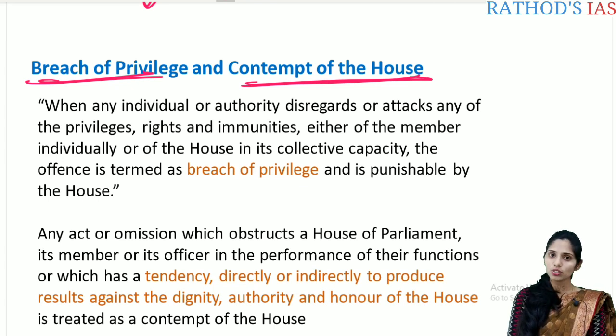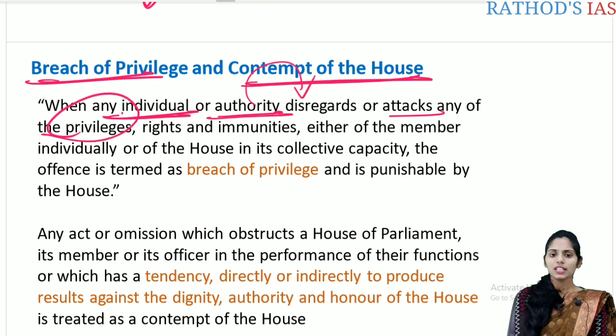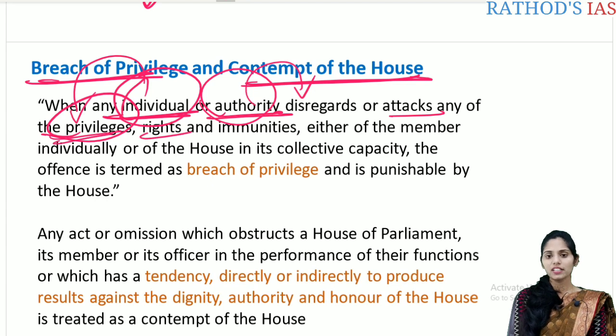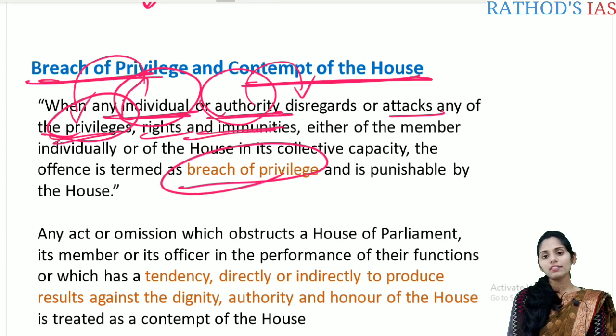First, let us see the breach of privilege. Whenever any individual or any authority disregards or attacks the privileges. So what are these privileges? These privileges are the special rights, immunities and exceptions which are given to the members of parliament. If any individual or authority takes away these privileges, that is rights and immunities, then it is termed a breach of privilege. And whenever this breach of privilege happens, that person will be punishable by the house. So this is about the breach of privilege.